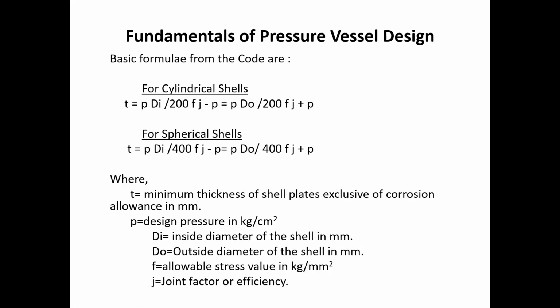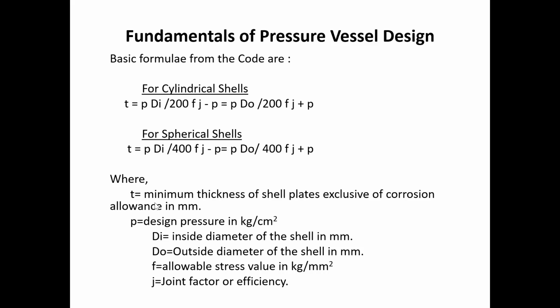This is the basic formula in the code for pressure vessel design. We have to calculate the thickness of the pressure vessel, which is one of the main parameters. For cylindrical shells, the formula is T = P × Di / (200 Fj − P), or equivalently T = P × Do / (200 Fj + P). For spherical shells, T = P × Di / (400 Fj − P), or equivalently T = P × Do / (400 Fj + P), with 400 instead of 200.